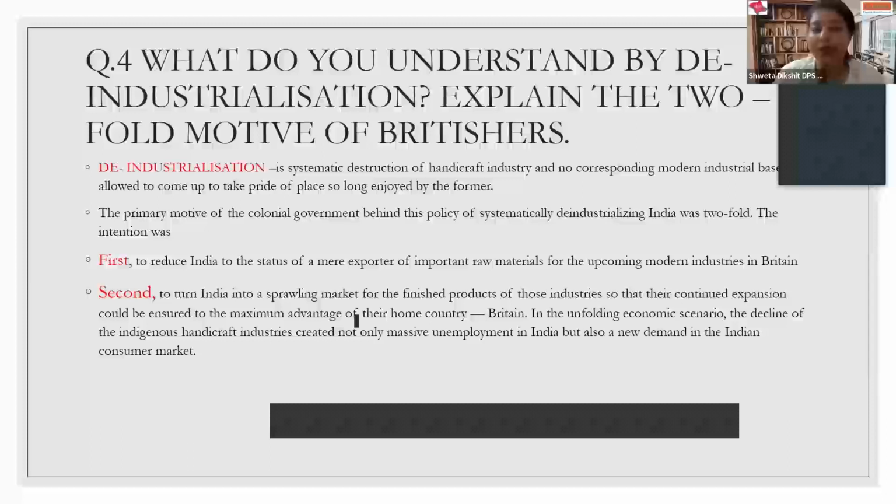So now it was time for the Britishers to look for the unseen markets or new markets. So what they started doing is they started exploiting their colonial countries as their market. And they knew this very well, that if they allow the Indian economy to grow as an industrial economy, they will not be able to sell their cheap and useless products into the Indian market.